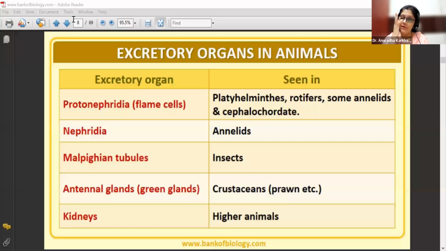That is their food. They get attracted to that particular taste and smell. That is their food, so they'll only take up the toxic blood, not the good blood. Okay, so protonephridia, nephridia, Malpighian tubules, green glands, and kidney.